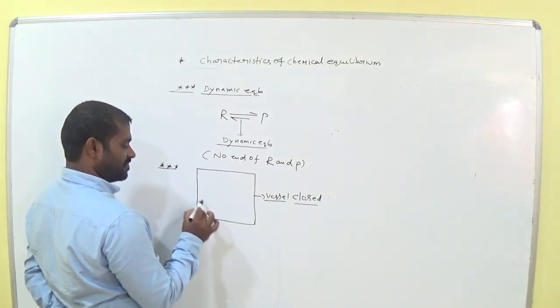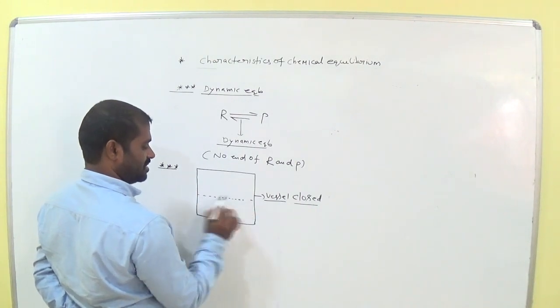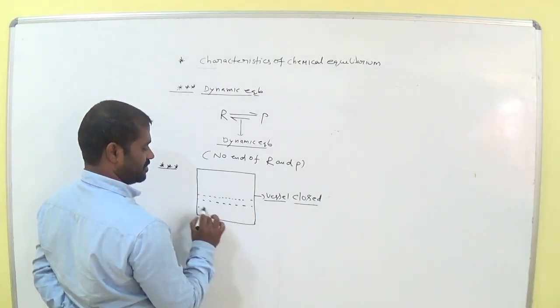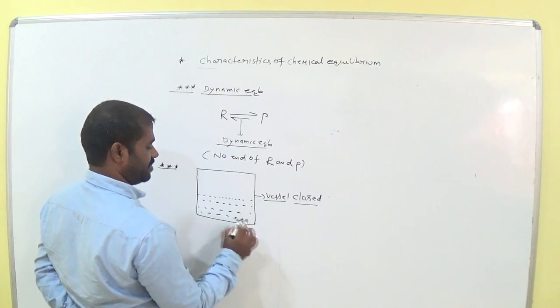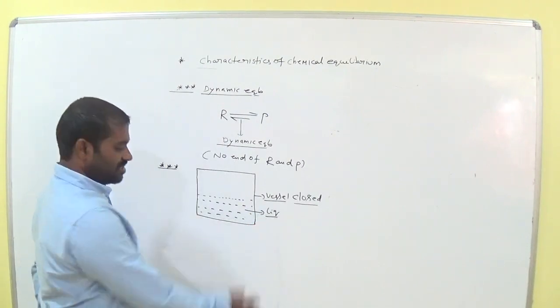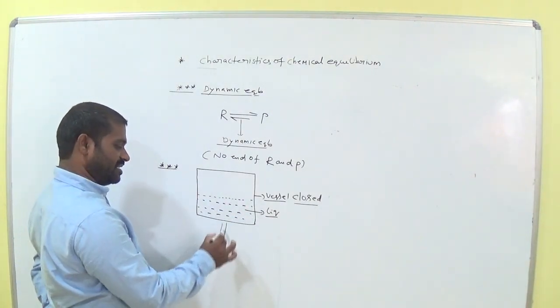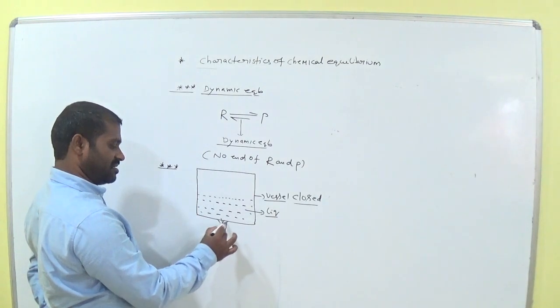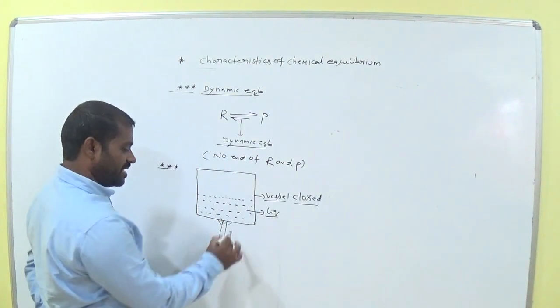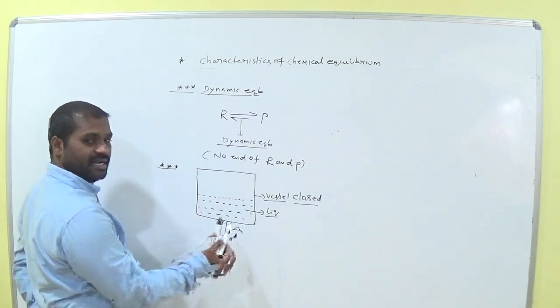Now suppose this one is called liquid. This one is called liquid. So when we heat this vessel, this is the symbol for delta, heating.